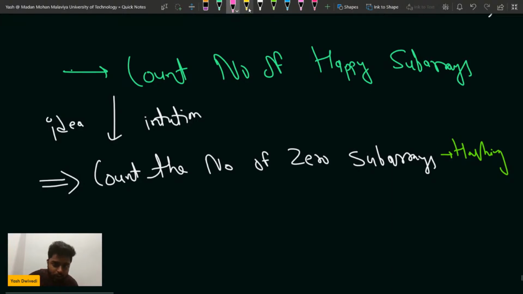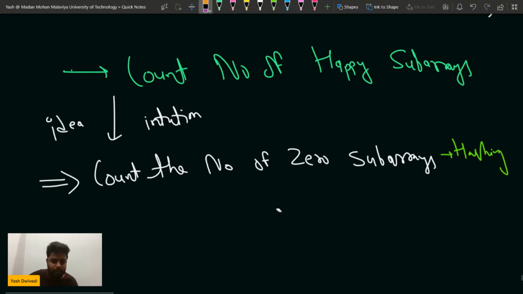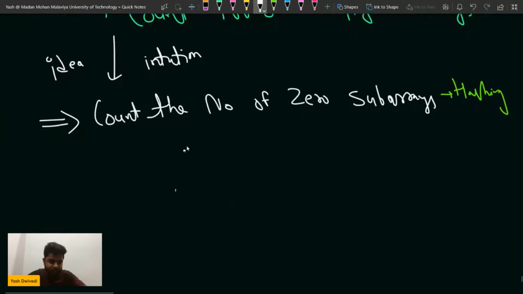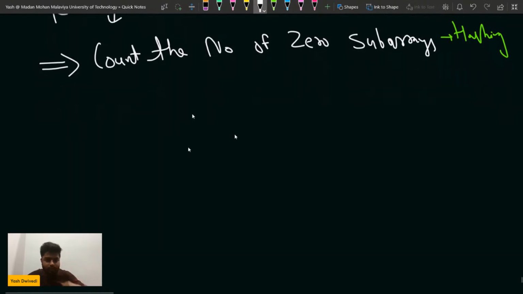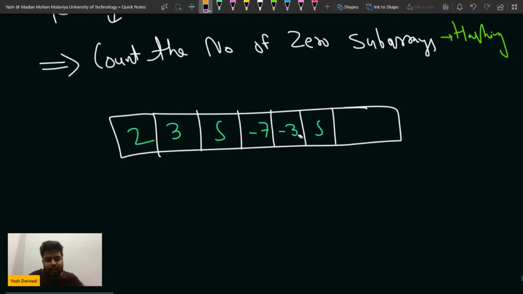If you have done how to count the number of zero subarrays, in that question we use this concept. Let's say we had some array like this. Let me make a quick array. Let's say I had 2 here, then 3 here, then 5 here, then -7 here, then let's say -3 here, then 5 here, then 15 here, 14 here, and let's say 10 here.